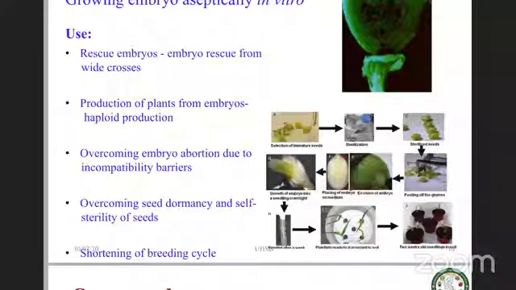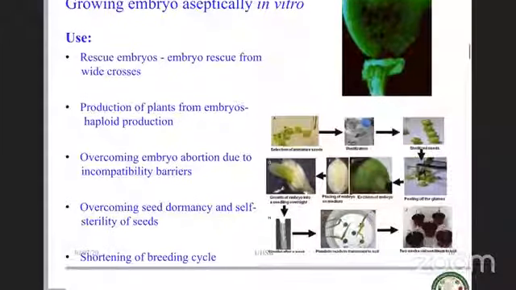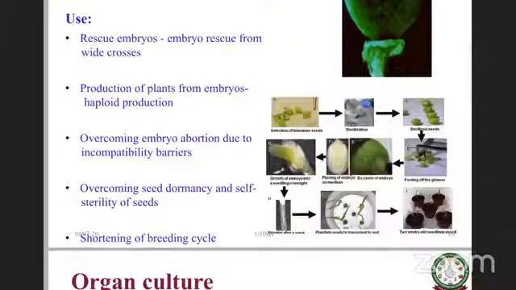Crossing those barriers, we can achieve fertilization and then rescue such an embryo in vitro using this approach. Then overcoming seed dormancy and self-sterility of seeds is another application of embryo culture. When you do this, you usually end up shortening the breeding cycle, that is, the seed to seed duration can be shortened. So that's going to be very important for a breeder.